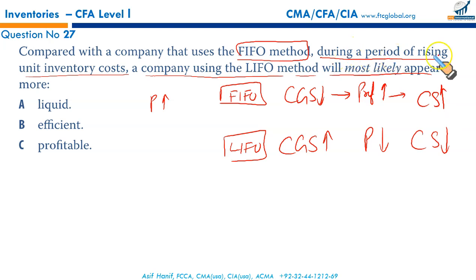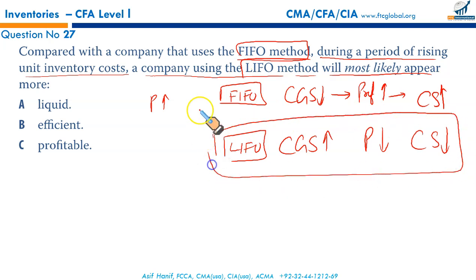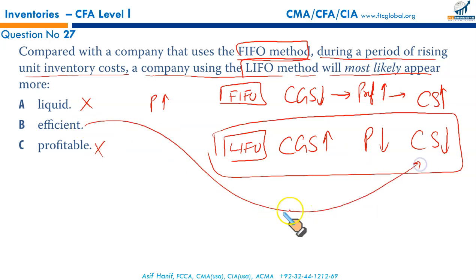Now, during a period of rising unit inventory cost, a company using a LIFO method, this one, will do what? Will appear more liquid? Not more liquid. Closing stock is lower, wrong. More profitable? No, profit is lower. Yes, more efficient. Why? Because the closing stock is lower.